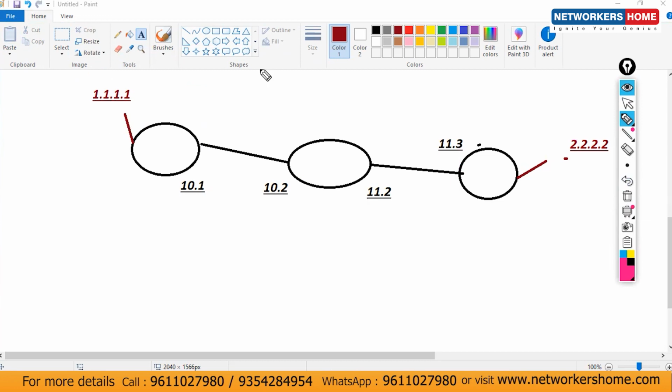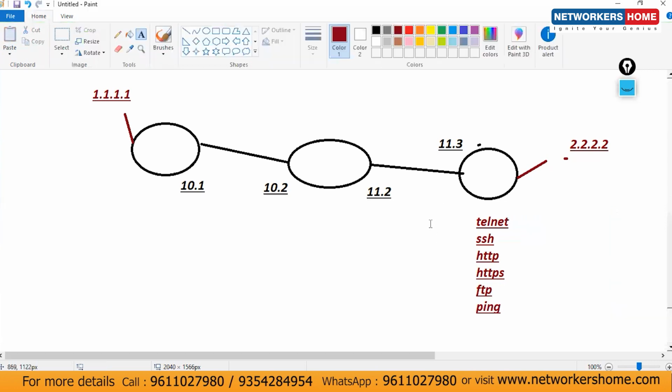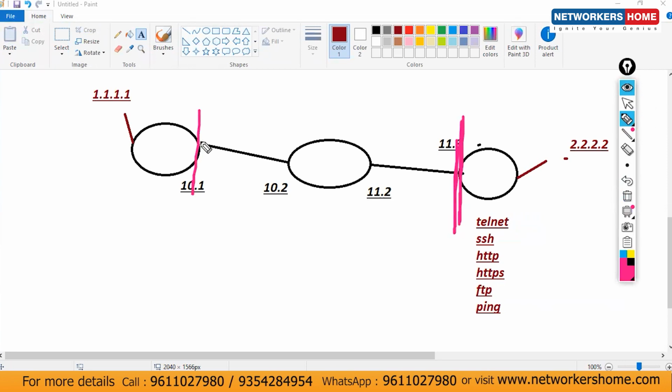Let's consider on this router I have configured different services: Telnet, SSH, HTTP, HTTPS, FTP, and by default ping is also there. All these services are enabled, means any type of traffic is possible, we can transfer any type of traffic from this router to this router.